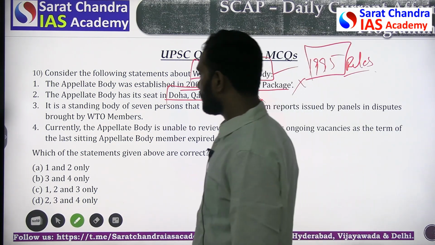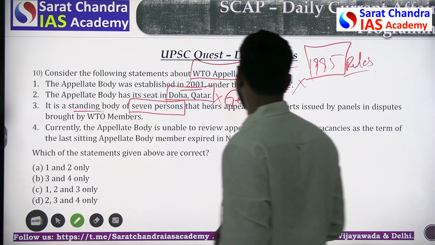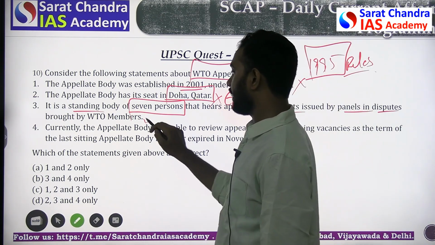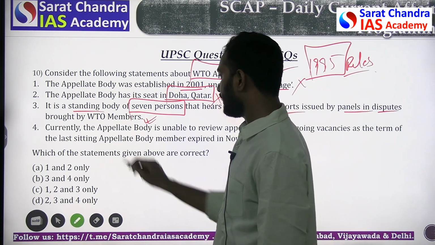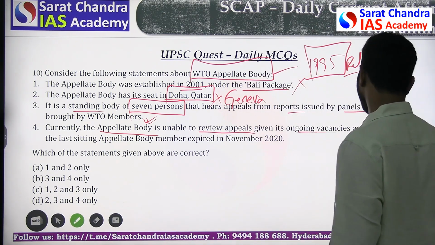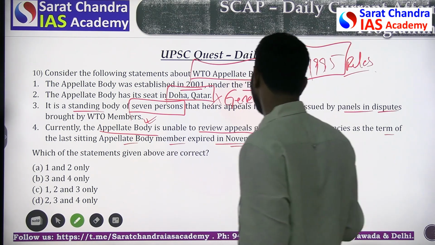The third statement: it is a standing body of 7 persons that hears appeals from reports issued by panels in disputes brought by WTO members. Again this is correct. Currently, the appellate body is unable to review appeals given its ongoing vacancies, as the term of the last sitting appellate body members expired in November 2020.